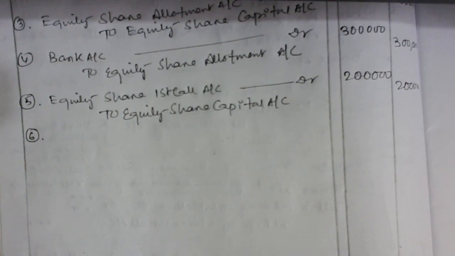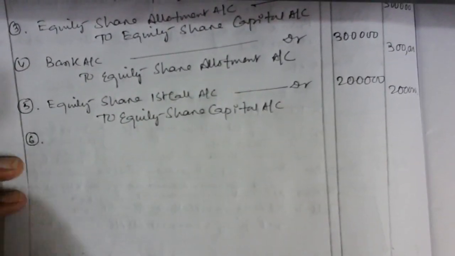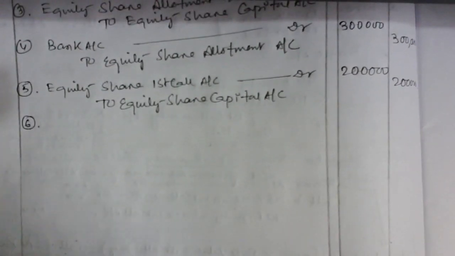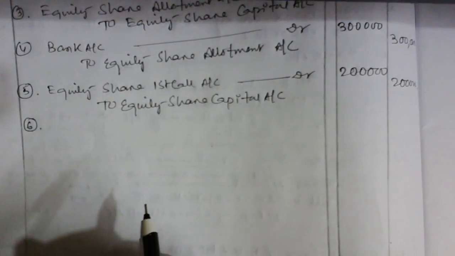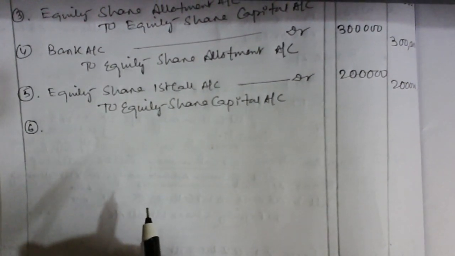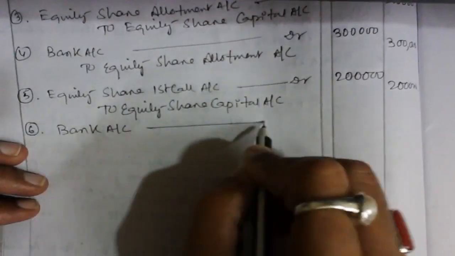See guys, now I am going to receive the money. We discussed thoroughly that when we make the receive entry for us, and in case of the shareholder the payment entry, then the journal entry will be bank account debit when you receive the first call money.